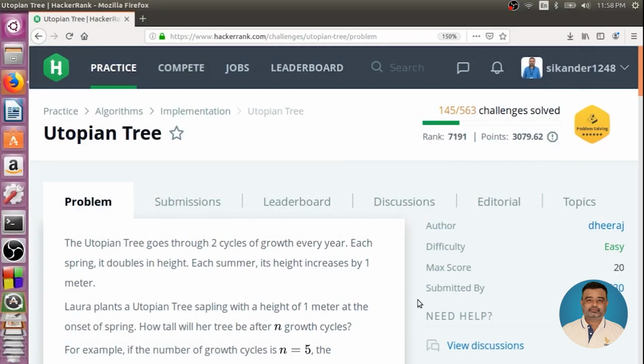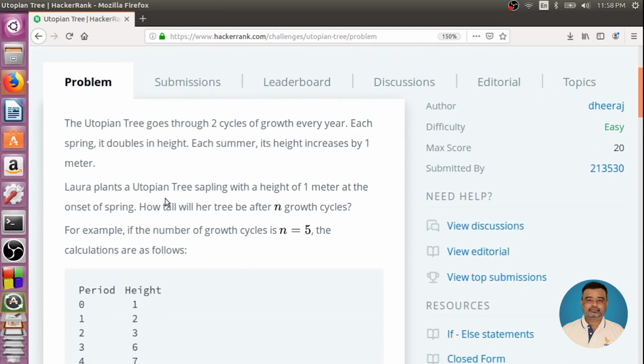Hello everyone. In this session, we are going to learn a HackerRank problem titled Utopian Tree. The Utopian Tree is basically a virtual tree. There is no real tree by name Utopian Tree. Now let's read the question and try to understand what we need to do in this particular problem.